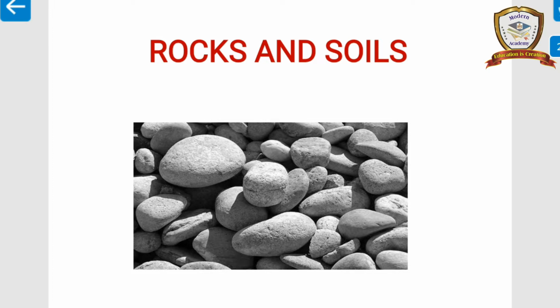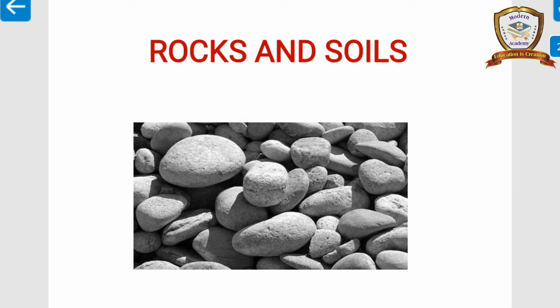Then characteristics of igneous rocks: they are hard in nature, impermeable, do not contain fossils, they are associated with volcanic activities and are useful for construction works. Then types of igneous rocks. There are two types: extrusive igneous rocks and intrusive igneous rocks.